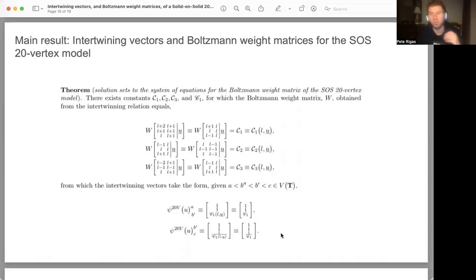And in this case, for the 20 vertex model, we're again able to recover a very similar set of expressions for the three entries of each one of the intertwining vectors.